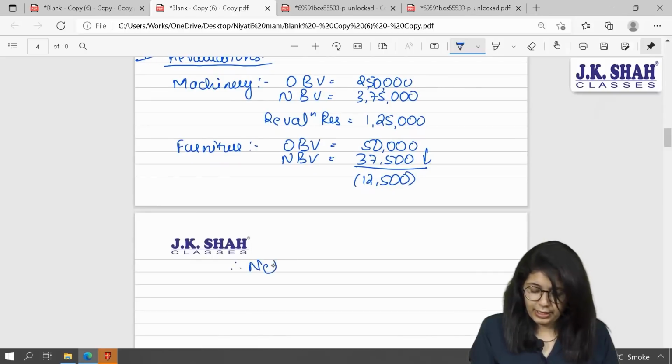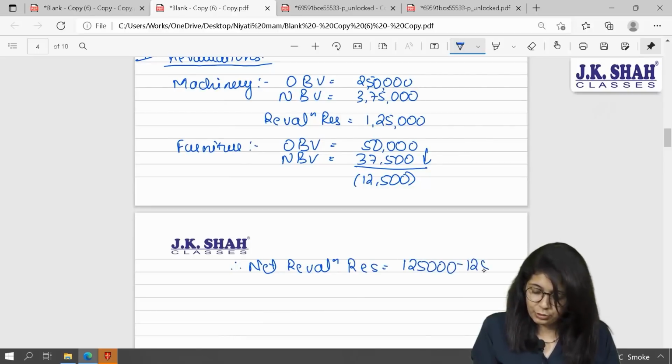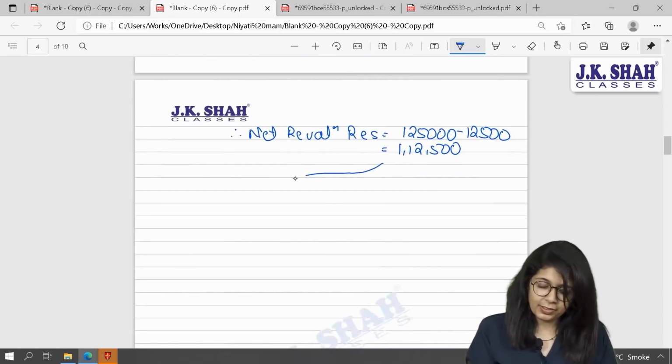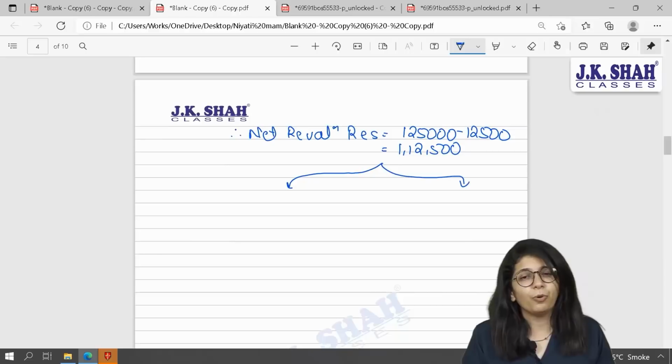Therefore, net revaluation reserve should be how much? Net revaluation reserve will be 1,25,000 minus 12,500, which will give you 1,12,500.